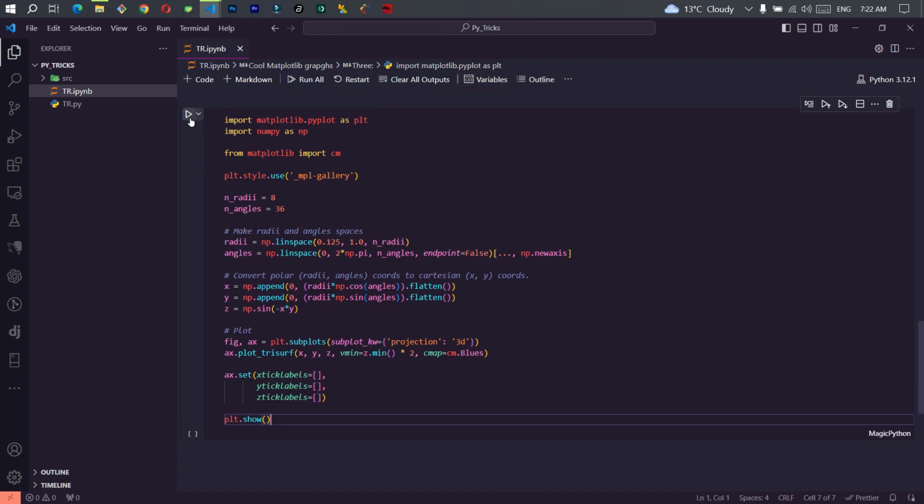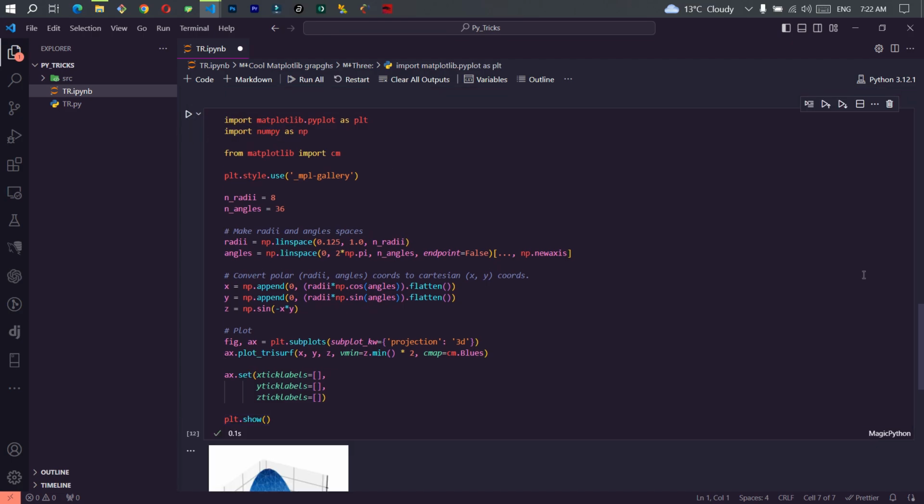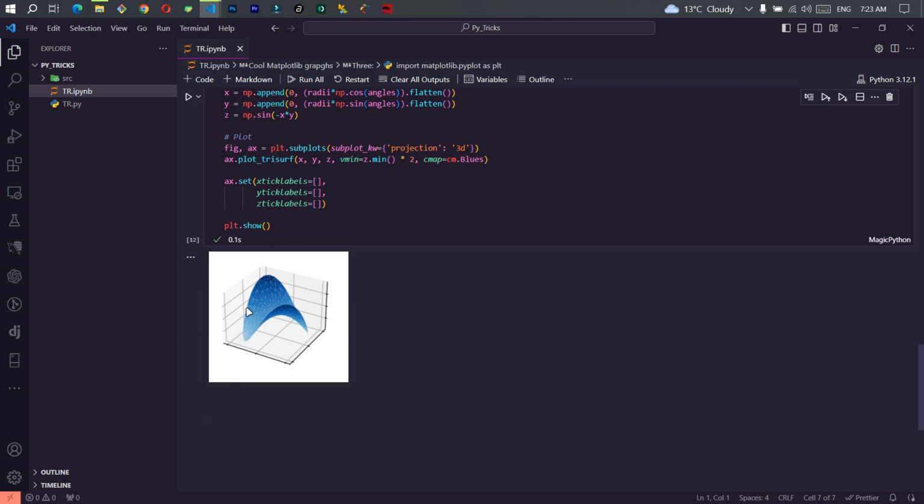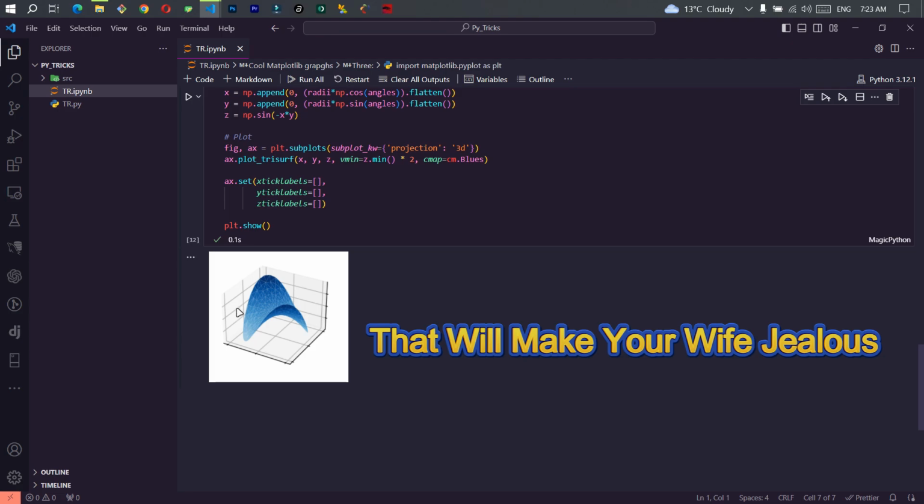This one is amazing. One of my personal favorites. Let's run it together and bam! So good looking, so amazingly in shape. That will make her wife jealous.